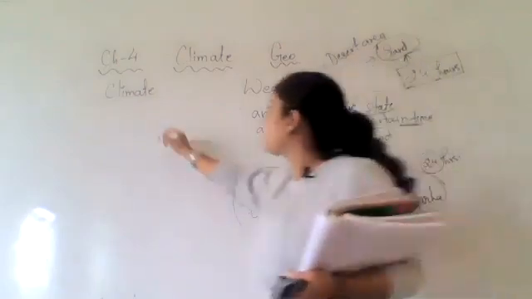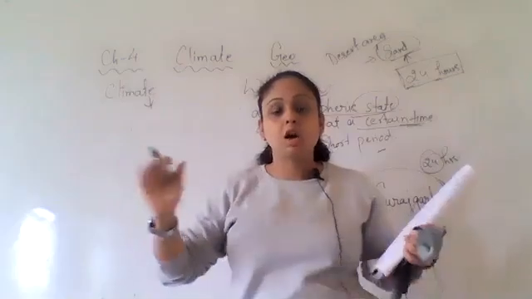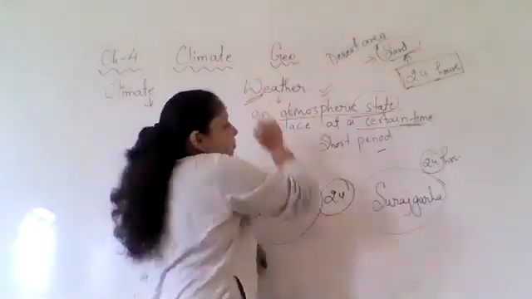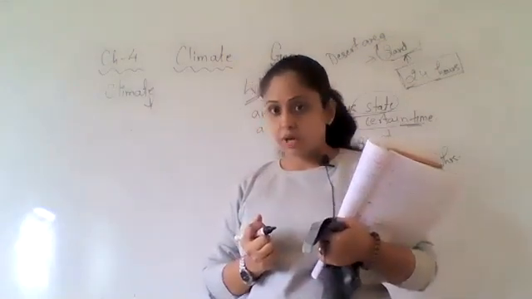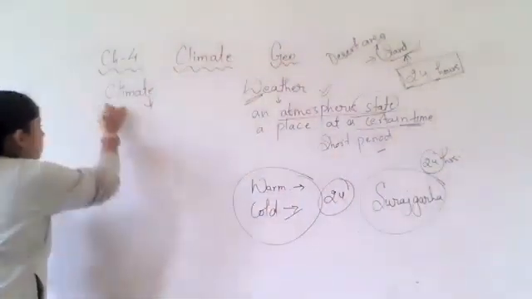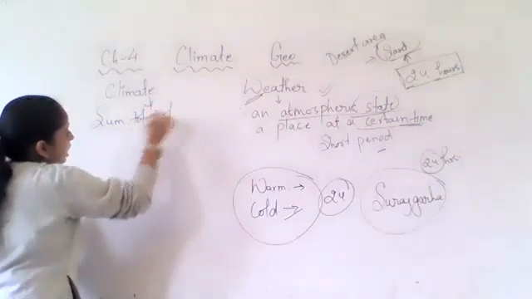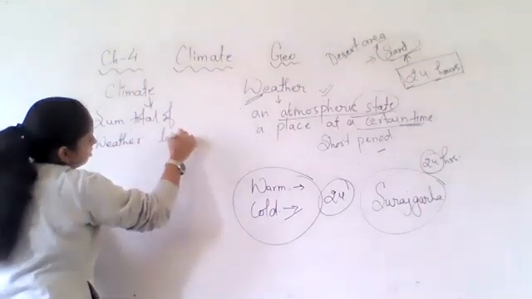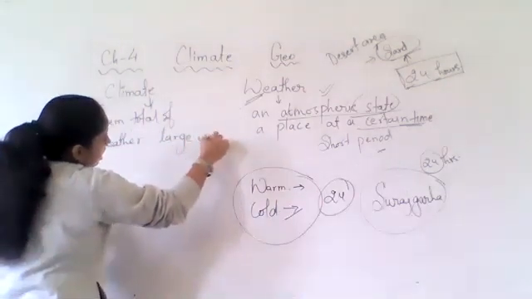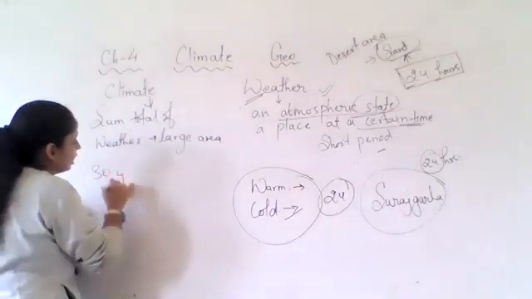When we talk about the climate, climate is the sum total of weather conditions of a large area. Okay, and it is observed over more than 30 years.